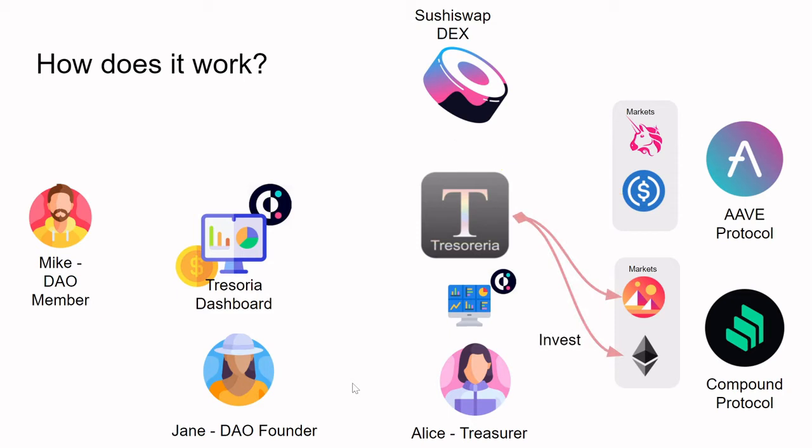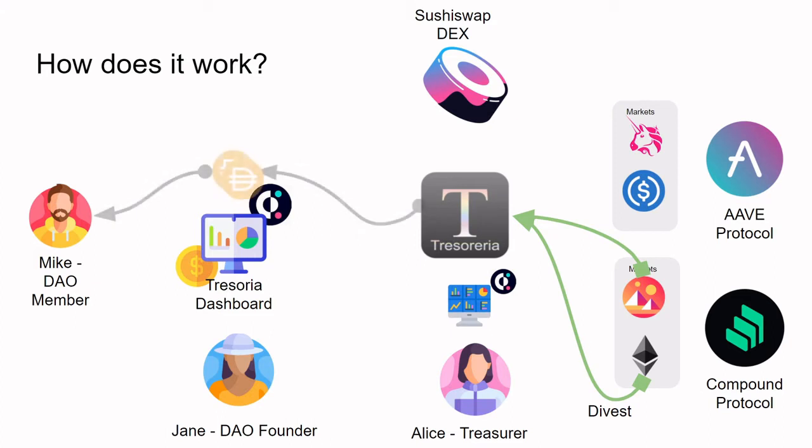Alice then, without taking custody of the DAO funds, can invest in various markets. She can invest in markets on the Compound protocol, and she can also divest from those markets without taking custody of the DAO's funds, which brings a really big aspect of transparency, because everything is being done on chain, and the denominated values are stored. It makes it easy for DAO participants to independently audit, 24/7, 365, the activities being done by Alice.